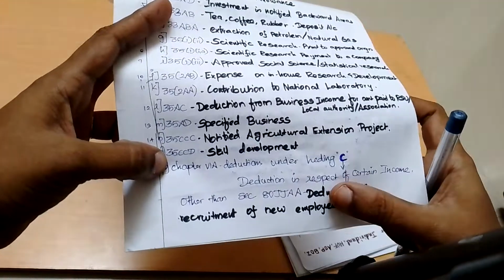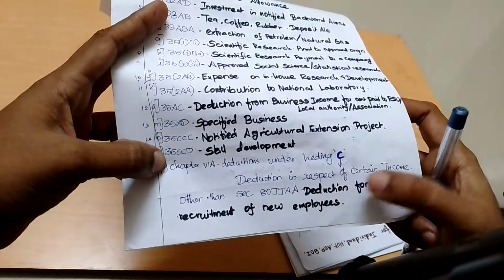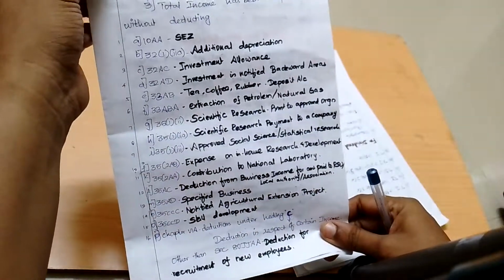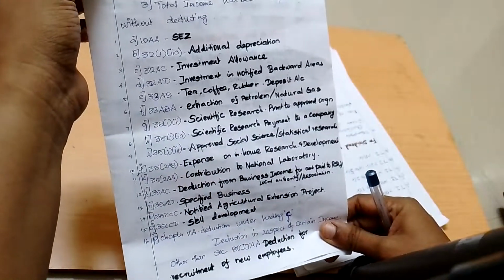And also 80JJAA deduction for recruitment of new employees. You can take a screenshot. It will be useful for you for the revision part.